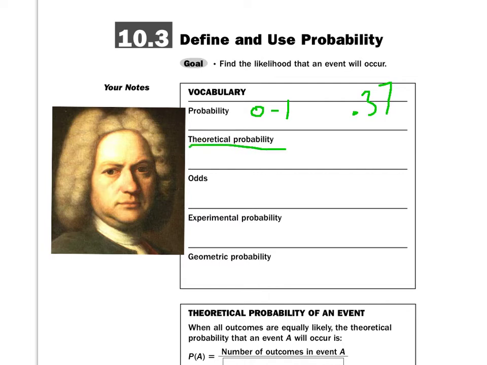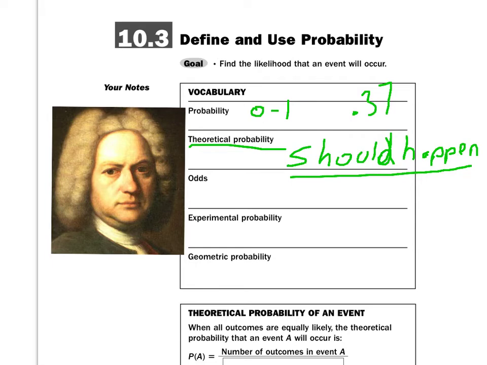Theoretical probability is what should happen. So when we say, what's your theoretical probability? If I were to flip a coin 100 times, how many times would heads come up? We would say the theoretical probability is 50. Does that mean that's absolutely what's going to happen? No, not necessarily, but that's what should happen. That's the theoretical. The other side of that is experimental probability: this is what actually did happen. Should happen and did happen.